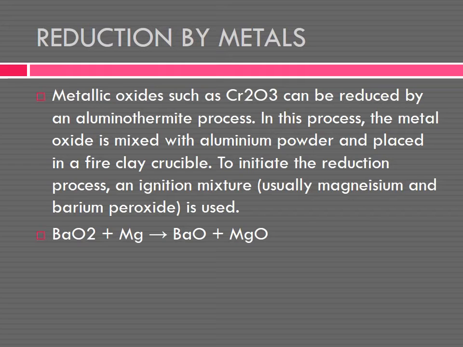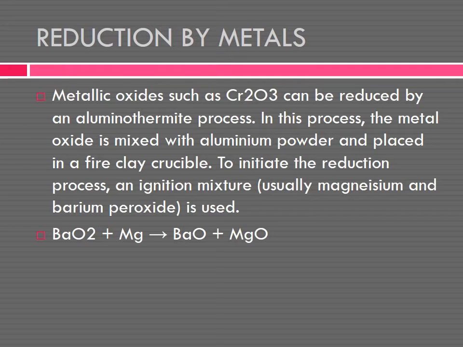What is a fire clay crucible? It is a furnace, like a blast furnace, a reverberatory furnace, a heating stove. It is a furnace.